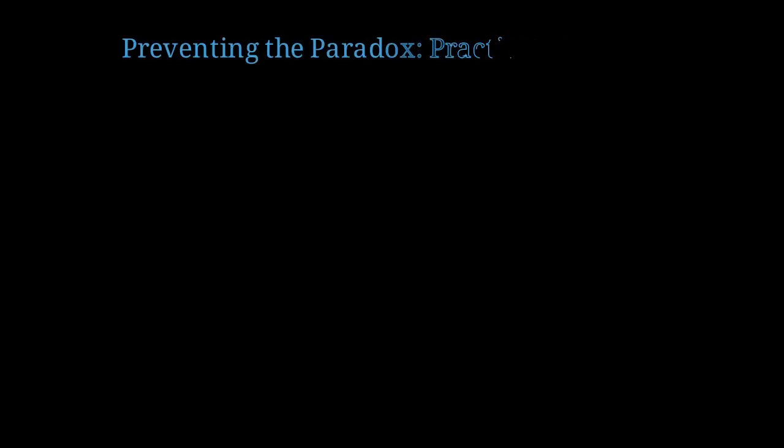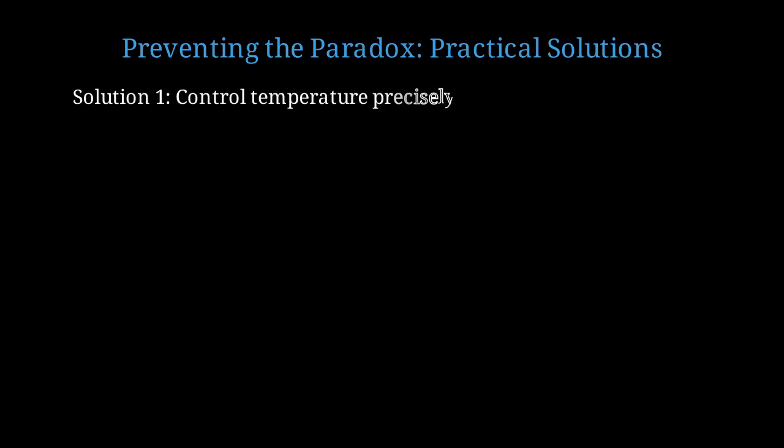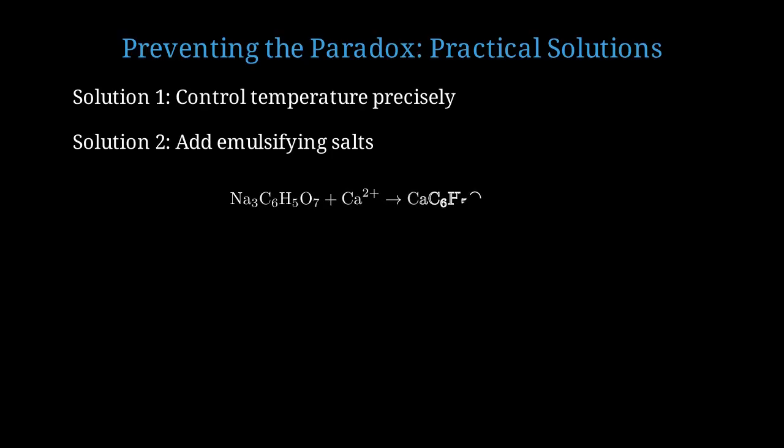Now let's discuss practical solutions. How can we prevent cheese from turning rubbery or separating? Solution 1 is to control temperature precisely. Keep cheese in the optimal range of 60 to 70 degrees Celsius. Solution 2 is to add emulsifying salts like sodium citrate. These salts chelate calcium ions in the protein network. Sodium citrate reacts with calcium ions. This weakens the protein network bonds, making the cheese more stable during melting.